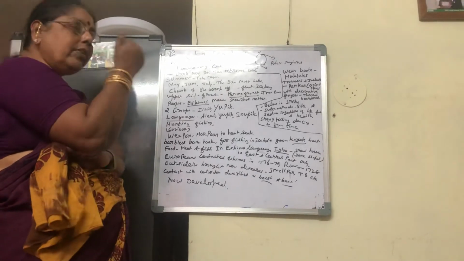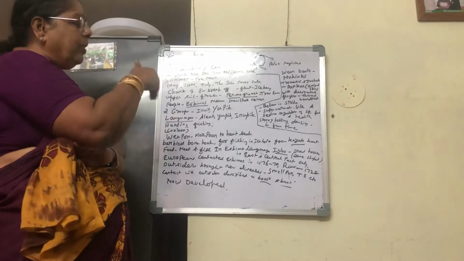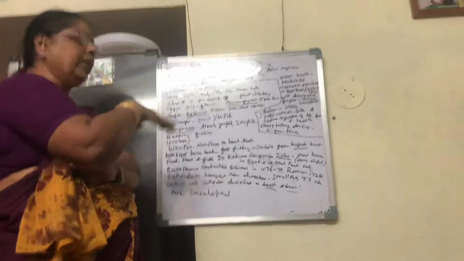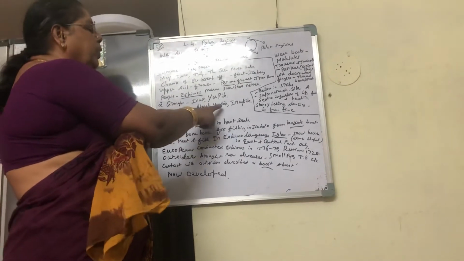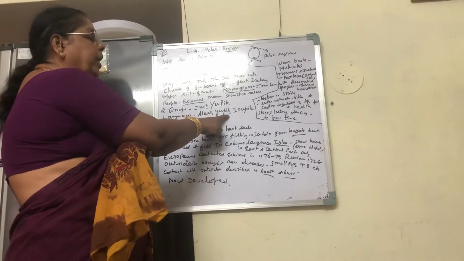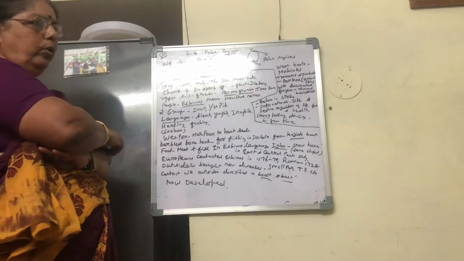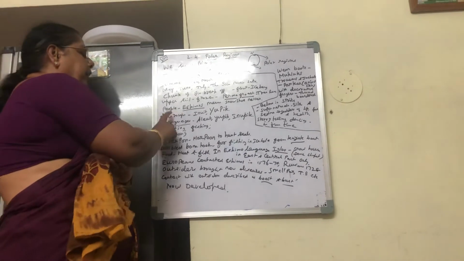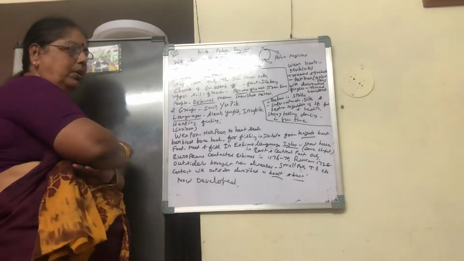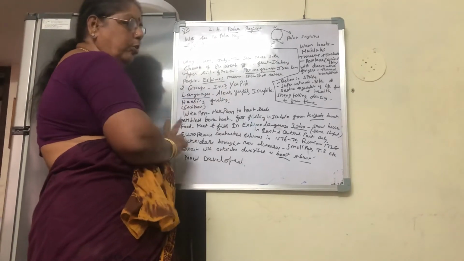Next, what languages are they speaking? These Eskimos speak three languages because they live in groups in different regions. So these groups speak different languages. Aleut, Yupik, and Inupik. Now you may have a doubt that the group name is also Yupik and the language is also Yupik. One group is called Yupik. They speak that language, that is also Yupik.